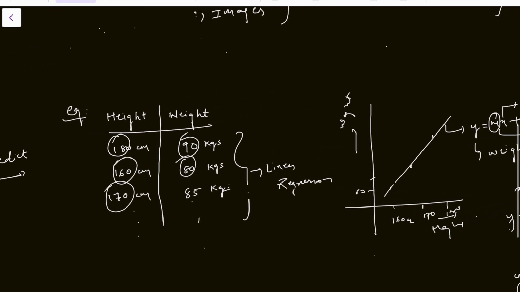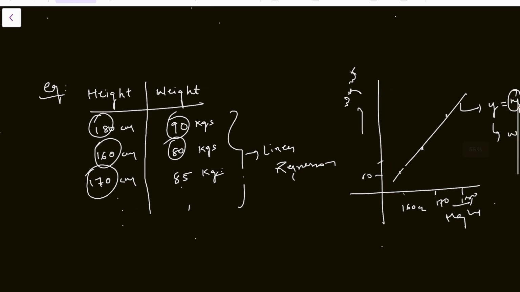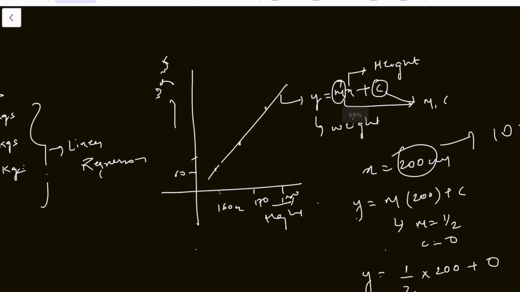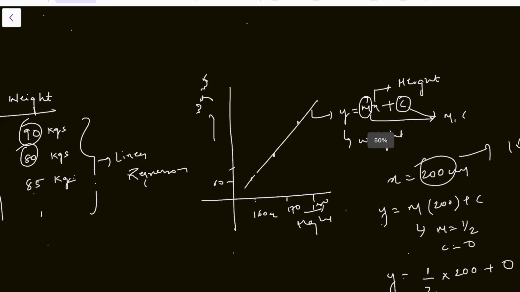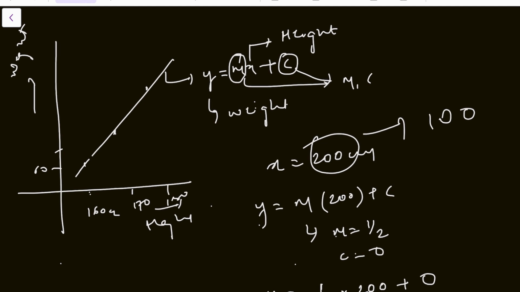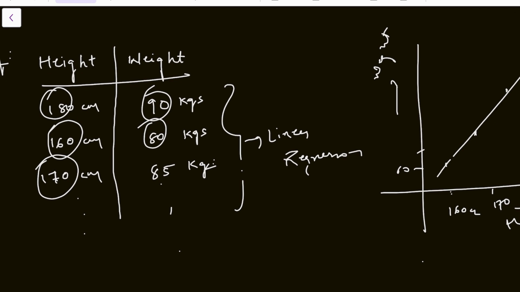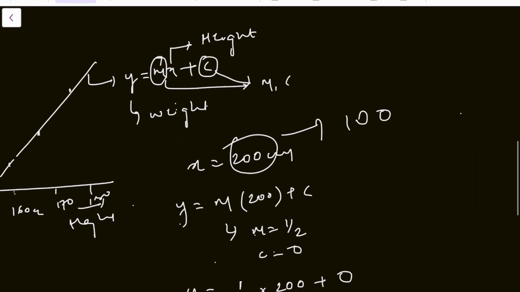We discussed the example of giving height and weight for some 100 rows or 10,000 rows. The model generates the values of m and c to predict the next future outcome. Like the value of m is 1 by 2 and c is 0. It can vary from data to data.